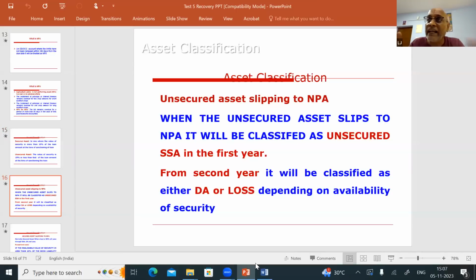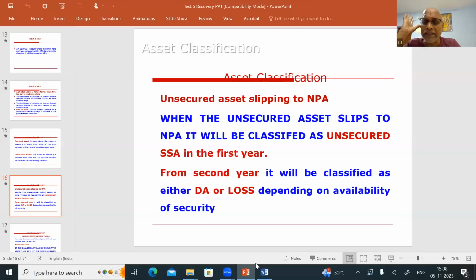Now let us see, when an unsecured advance slips to NPA. Secured and unsecured, now I am taking up first unsecured, then I will go to secured. When an unsecured advance slips to NPA, where does it have to go? When it slips to NPA, on the date of slipping to NPA, it will be classified as unsecured substandard only. Again, I repeat, it will be classified as unsecured substandard only in the first year. For 12 months, the advance will be in the unsecured substandard.